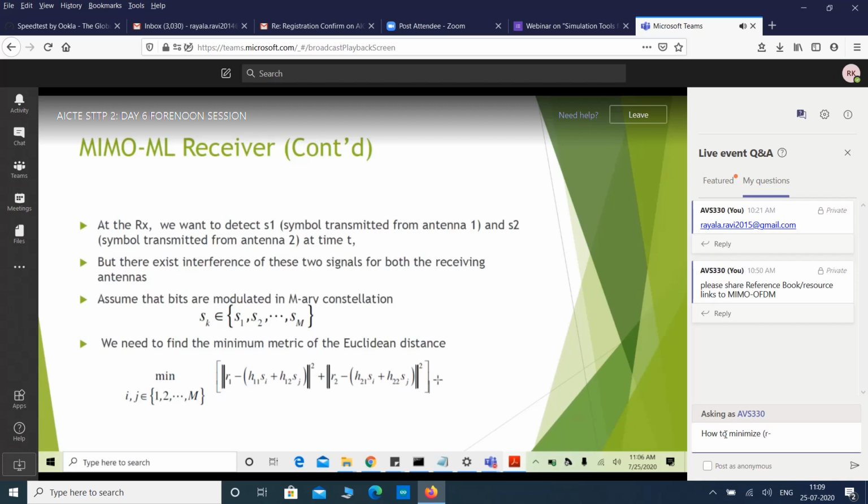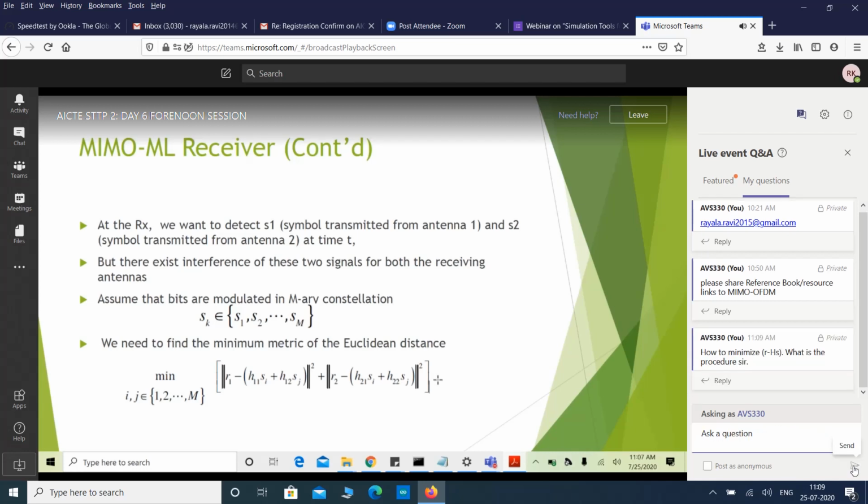Actually, these MIMO topics are very important because all current communication technologies are based on this only. Even in 5G, currently they are going towards massive MIMO, where more than 100 antennas are placed at each base station and operated in millimeter wave communication. And these are the very fundamentals of MIMO. We need to learn these topics if you want to go to advanced MIMO techniques.